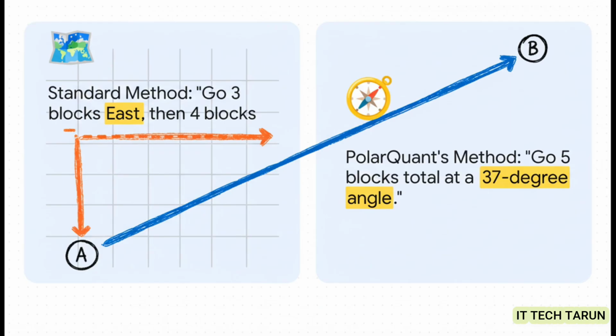This slide just explains the magic of that first step, PolarQuant, perfectly. A standard method is like giving directions by saying, go 3 blocks east and then 4 blocks north. It works, but it's two separate instructions. PolarQuant is way more efficient. It's like saying, just go 5 blocks in that direction, pointing at a 37-degree angle. You get to the exact same place, but with less information. That clever little shift is how it gets rid of all that wasteful memory overhead.